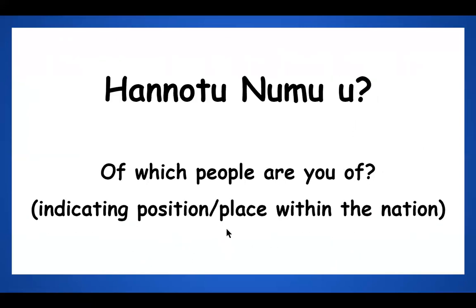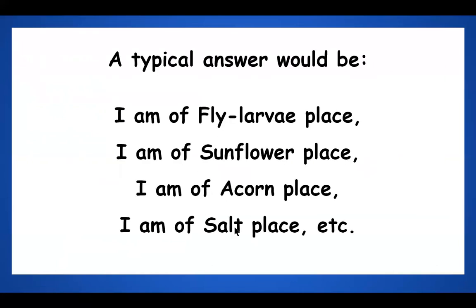So traditionally speaking, within the nation, they would just ask, Hanote Numu, meaning of which people are you of? Which place within the nation are you of? And many times people would answer something like, I am of the fly larva place, or I am of the sunflower place, I am of the acorn place, or I am of the salt place.